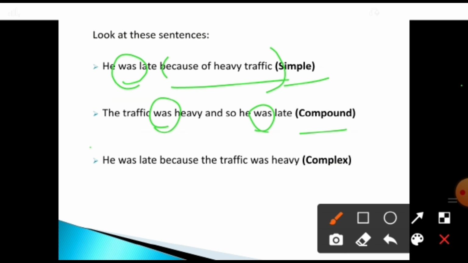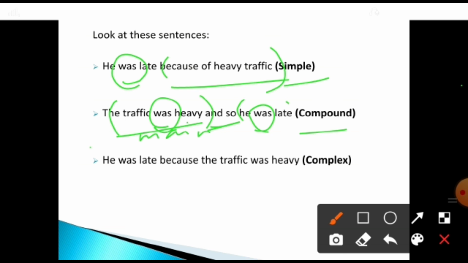Okay? See, the traffic was heavy. Whether the sentence gets complete? Definitely it is complete. The traffic was heavy. So what kind of clause is it? Independent clause or main clause. Okay, we call it a main clause. Okay? Then coming to the next one, and so is a conjunction.